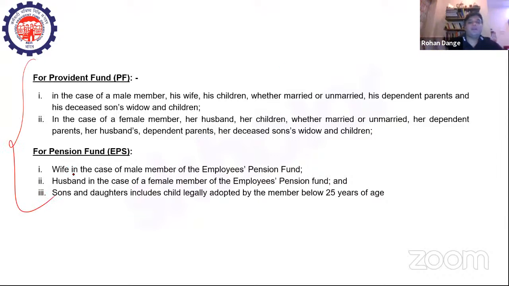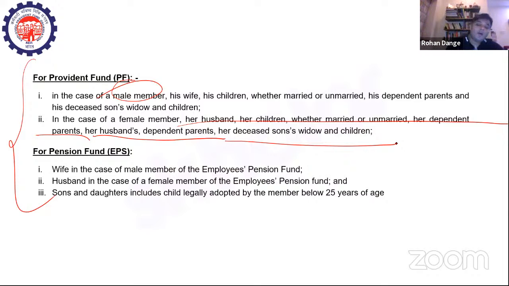Likewise, for provident fund, in case of a male member, his wife, his children, whether married or unmarried, his dependents, parents, and his deceased son's widow and children are the beneficiaries. You can note it down in your copy wherever you're taking your notes. In the case of a female member, her husband, her children, whether married or unmarried, her dependent parents, her husband's dependent parents, and her deceased son's widow and children are all eligible.